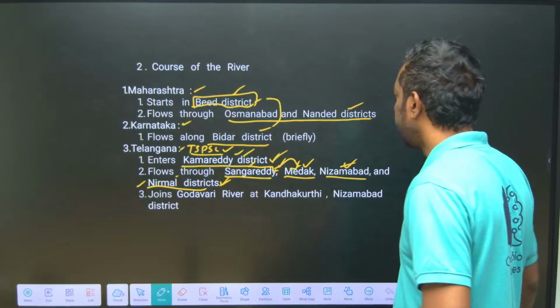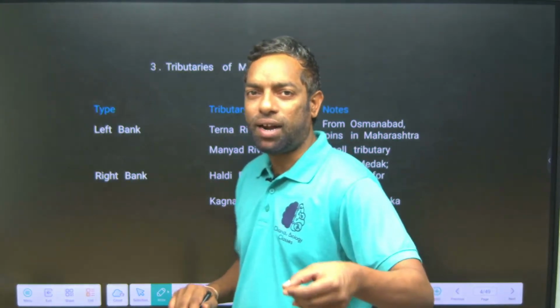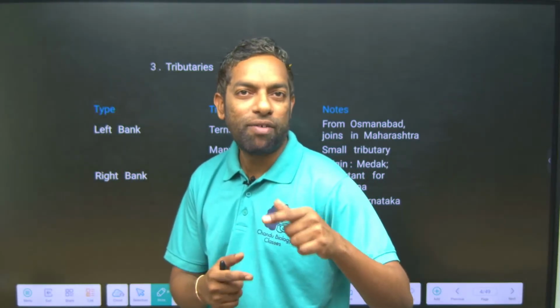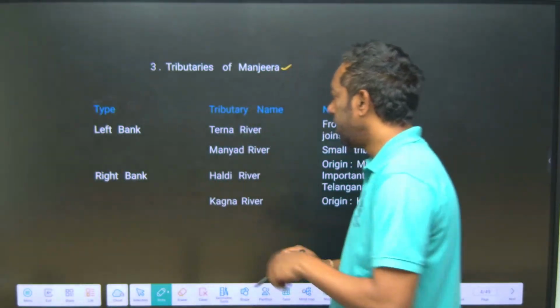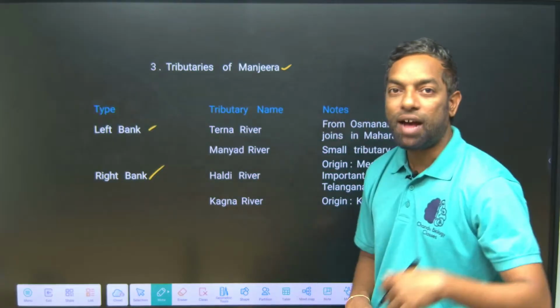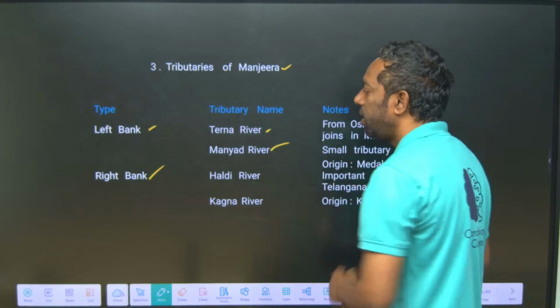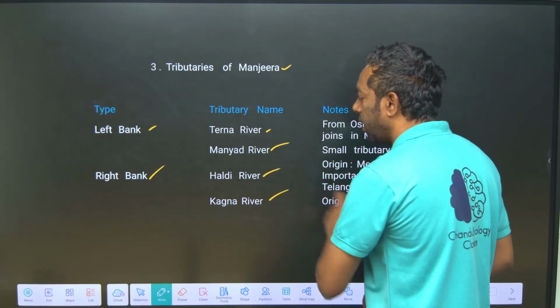Okay, yes, and major tributaries of the Manjira, not about Godavari. Manjira is a right bank tributary of the Godavari, but certain rivers also enter the Manjira. Those are the left bank tributaries and right bank tributaries of the Manjira. The left bank has the Tarna River and Minor River, and the right bank has the Haldi River and Kangana River.